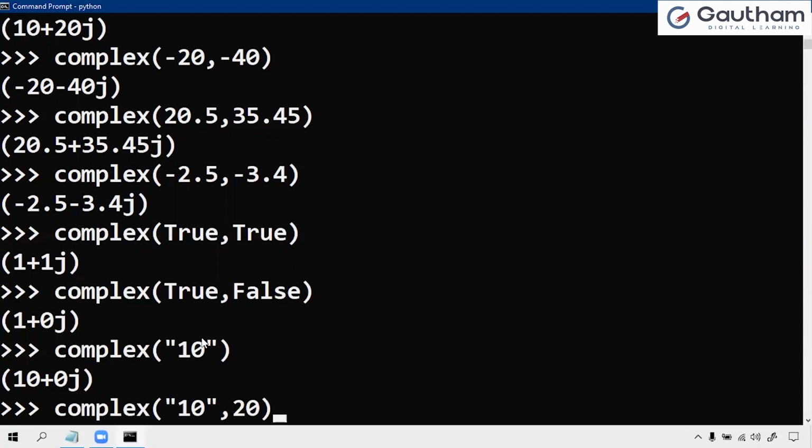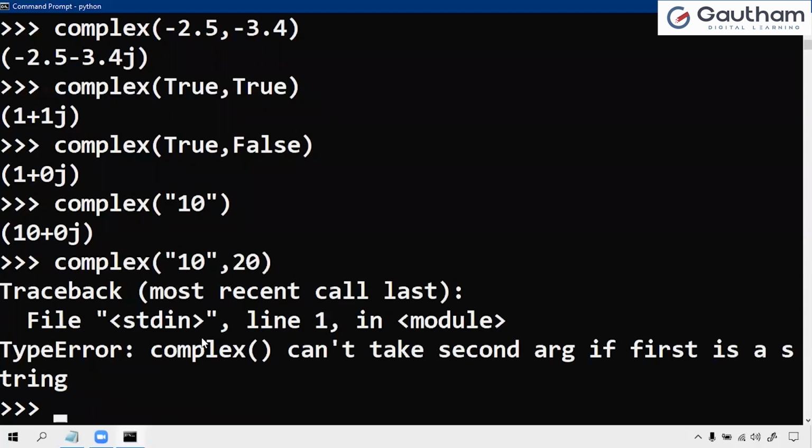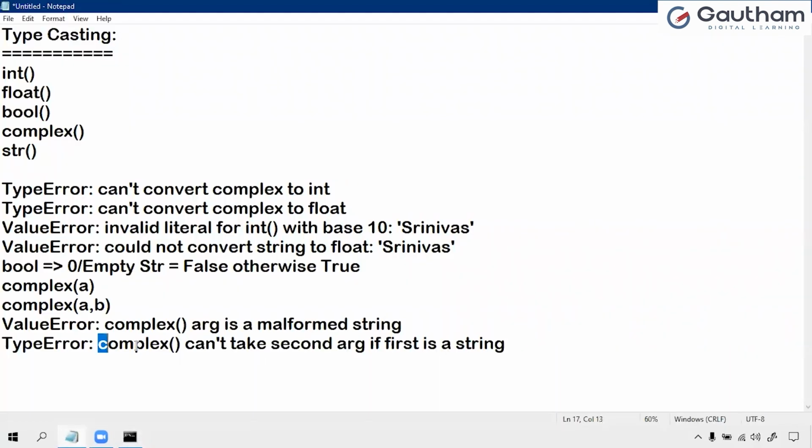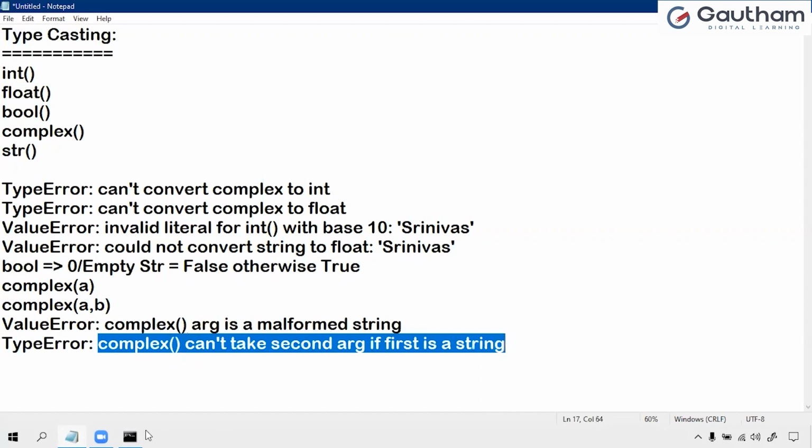We are not talking about what type of value the second is, whether it is an integer, a string, or something else, it is not the case. The first thing itself it will not accept. So you will get an error, that is a type error. It is not possible to take the second argument if the first is a string. So this point you have to note: complex cannot take the second argument if the first is a string.